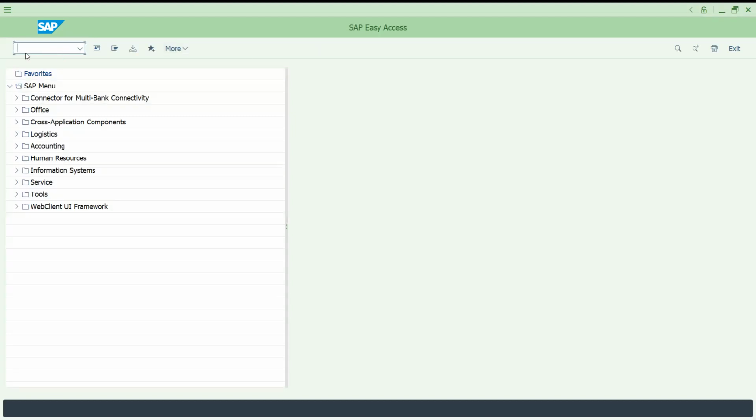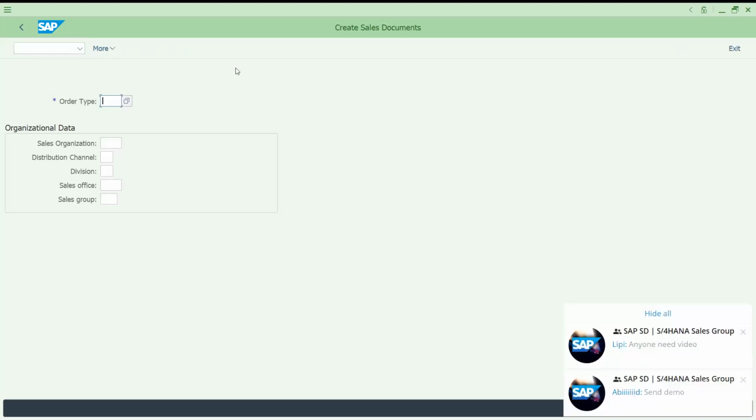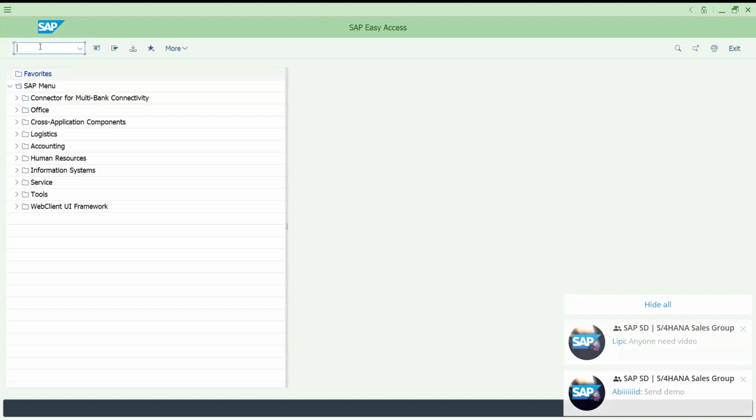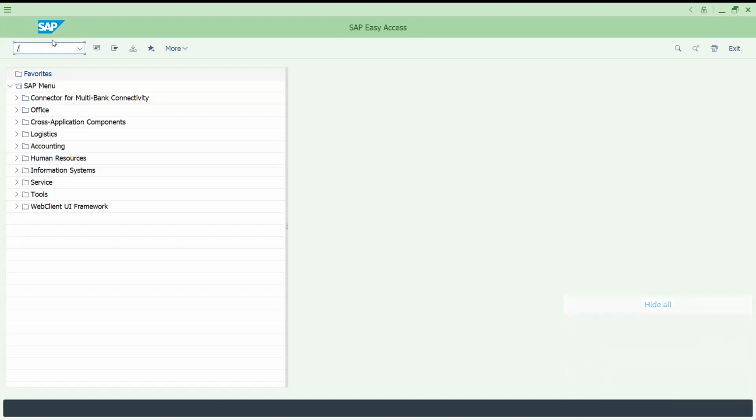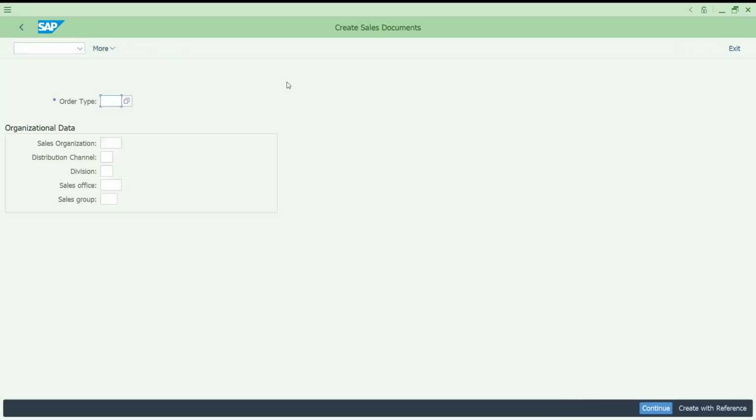In a similar way, for example, VA01 I opened. If you click /n, it is going back to the previous screen. Let me open VA01 again. Instead of VA01, I would like to open another transaction, but it should be killed here itself. I would like to open.